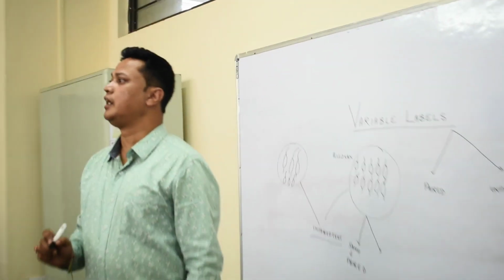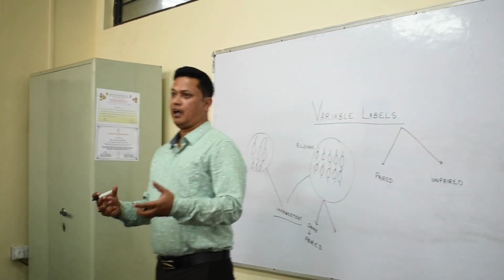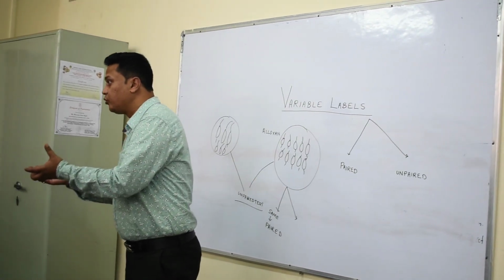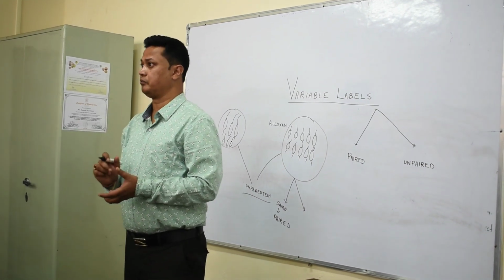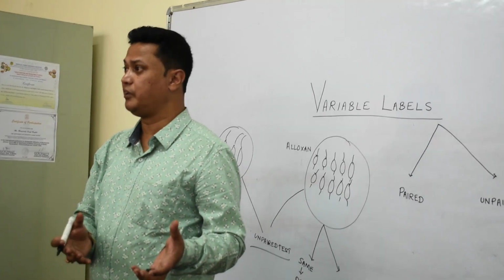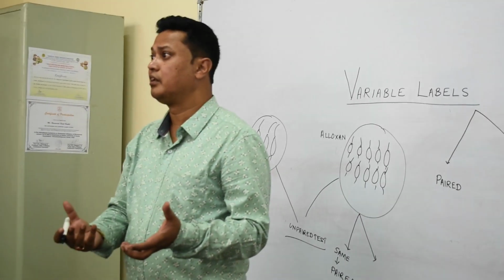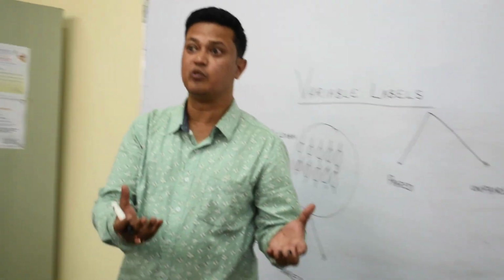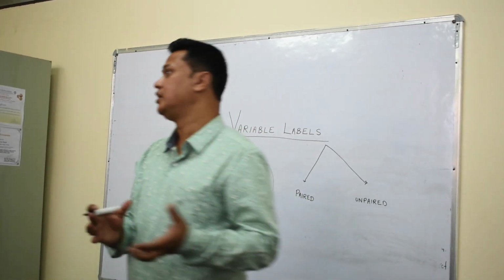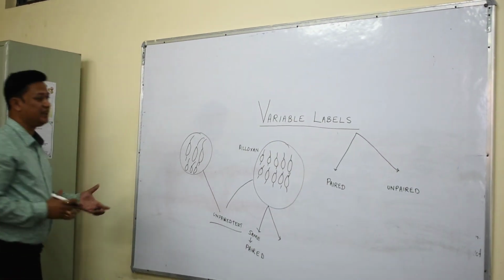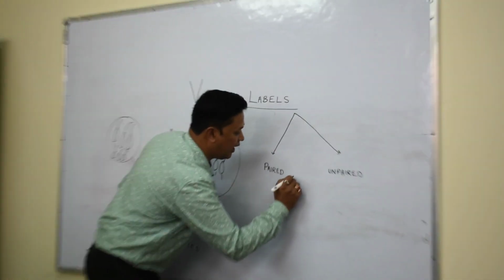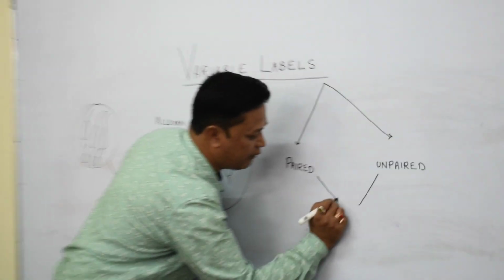Similarly, in the class I can record the heartbeat of each of you and ask all of you to run. After running, I record the observation for some individuals. That will be unpaired. If I record for everyone who has participated in the survey, that will be a paired test, right? But there are certain conditions I have to know to make sure my results are correct. So there is a way of balancing this.